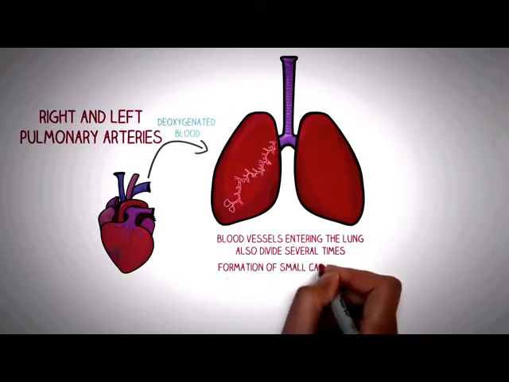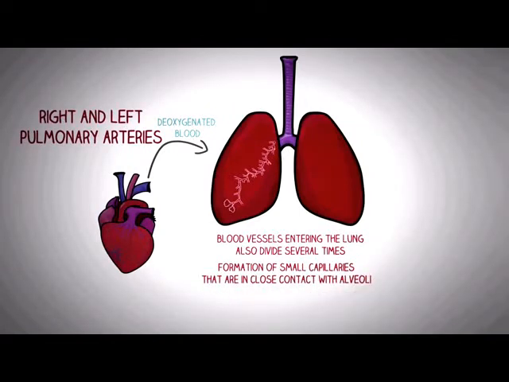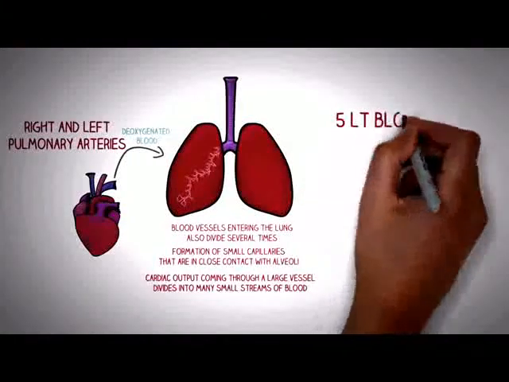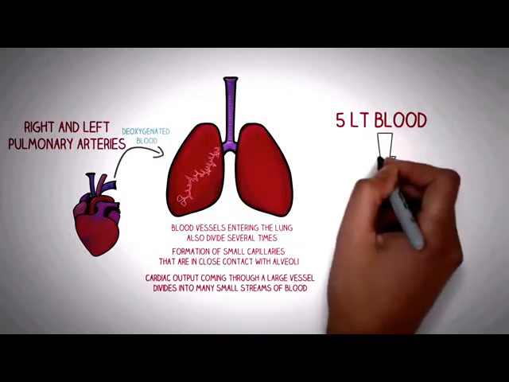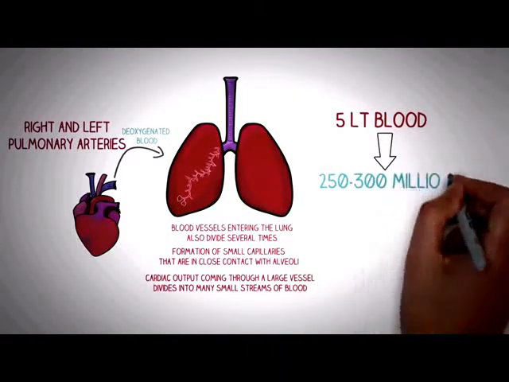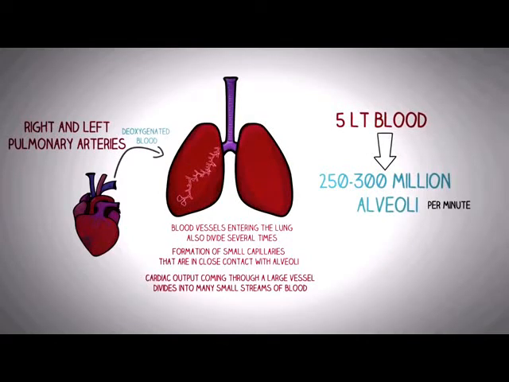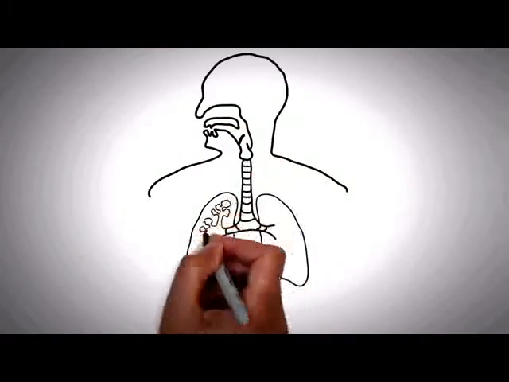These blood vessels also divide several times, which leads to formation of small capillaries that are in extremely close contact with the alveoli. Due to this, the cardiac output that comes in the large vessels divides into many small streams of blood. This leads to exposure of the 5 liters of blood coming through the heart to almost 250 to 300 million alveoli per minute. Due to this, a rapid gaseous exchange happens between the alveolar air and the blood that is exposed to the alveoli.